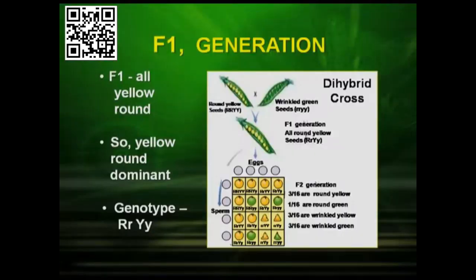Let us see and analyze the result. In the F1 generation, what did he find? He found all yellow round. So, the yellow round is dominant, and the genotype is written as capital R, small r, capital Y and small y.